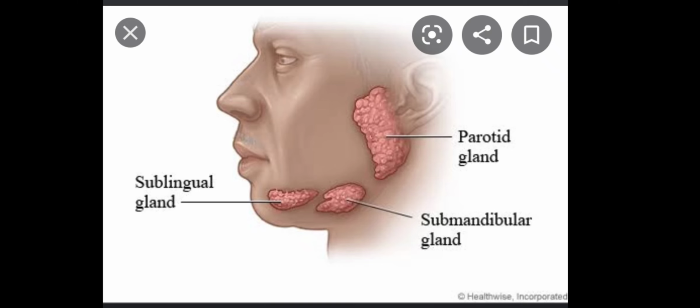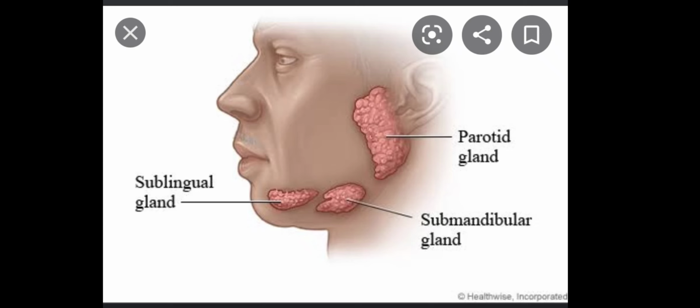Every gland is 2 in number, so total 6 glands are there, and all these glands release a fluid that is known as saliva. Saliva is a sticky fluid, it has a neutral pH, and there are a few things that are present in saliva.